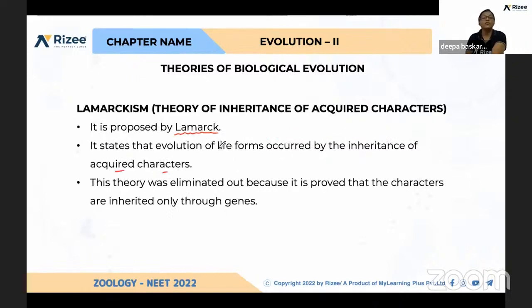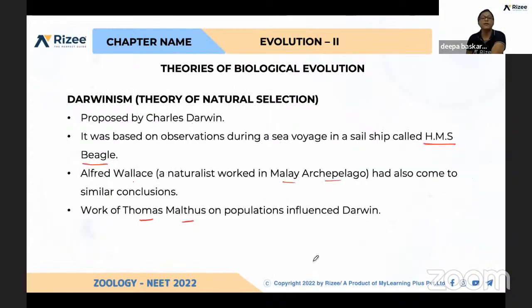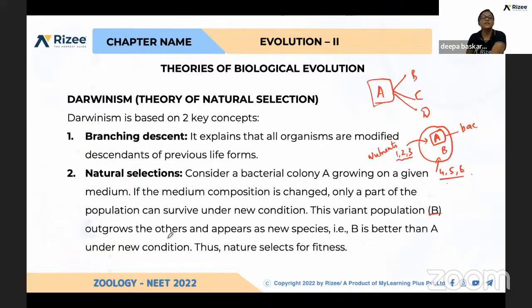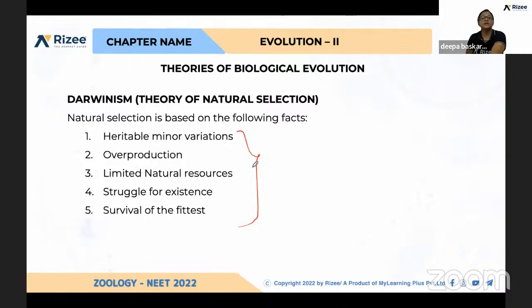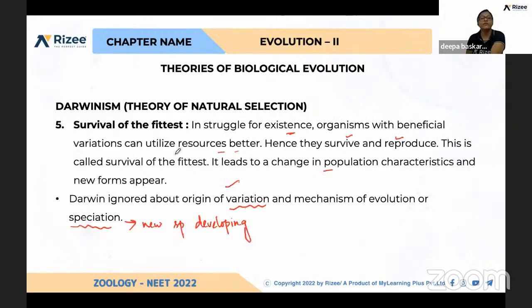You have to remember the examples: Lamarckism, giraffe, neck of giraffe, and limbs of snakes disappeared. And Darwinism, HMS Beagle ship name you should remember, and Alfred Wallace, Malay Archipelago island. And what is branching descent and what is natural selection, and how he explained with the microbial population, and which are the facts that prove Darwinism: heritable minor variations, overproduction, limited natural resources, struggle for existence, survival of the fittest.